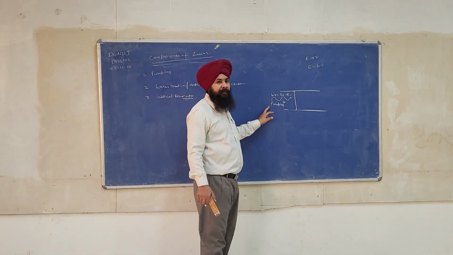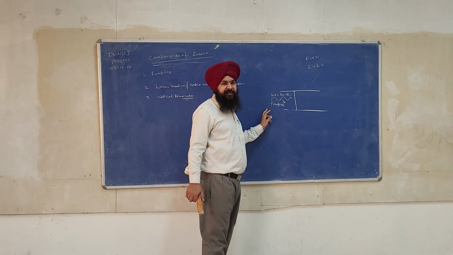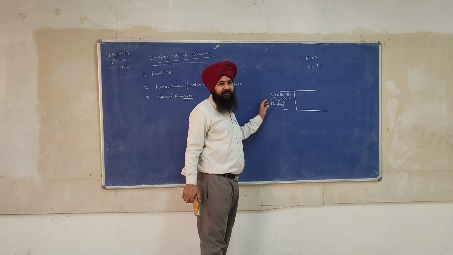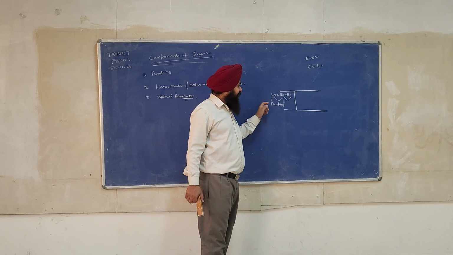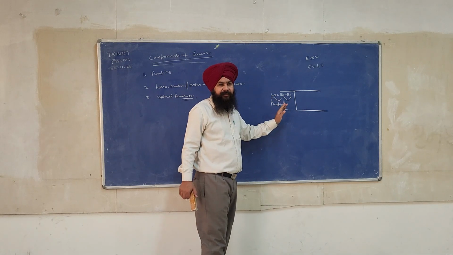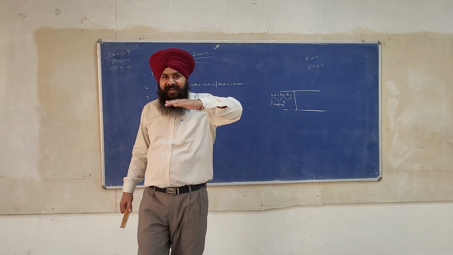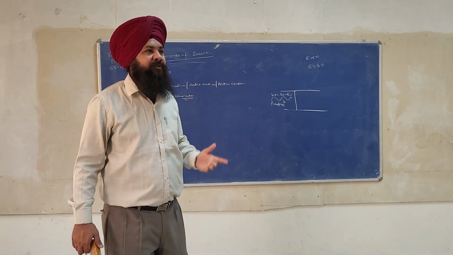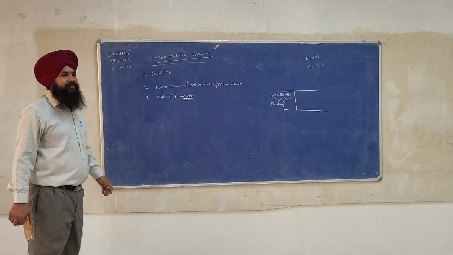Pumping is the mechanism by which we inject photons, and as a result, the atoms in the ground state will absorb this energy and jump from low energy level to the high energy level. So this is, I think, a very simple process.